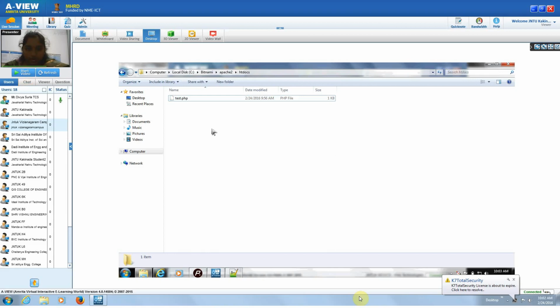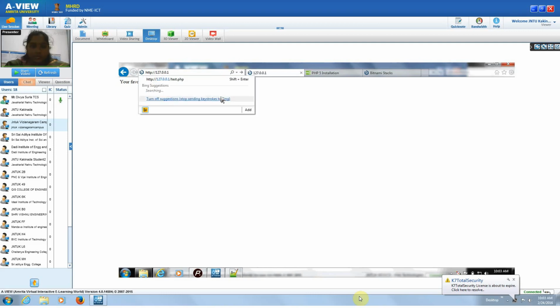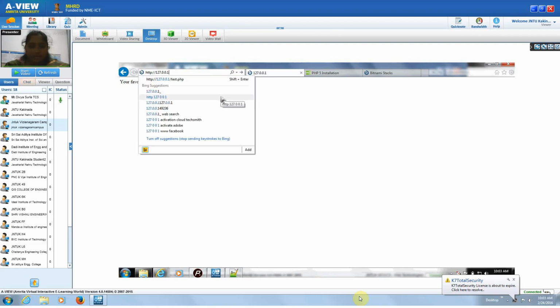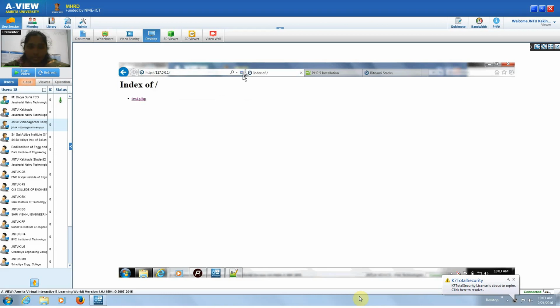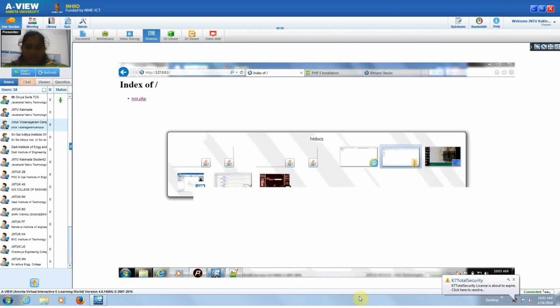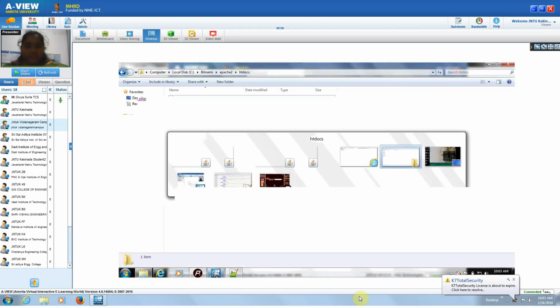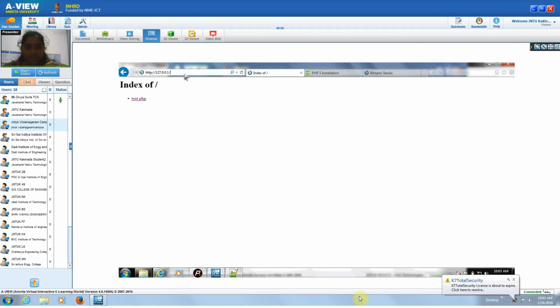Once the installation is done, it will go to localhost because it's hosted on our local machine. I have removed all the default files, like the Bitnami index page. When you load localhost, you can check http://127.0.0.1, which is localhost, or http://localhost.